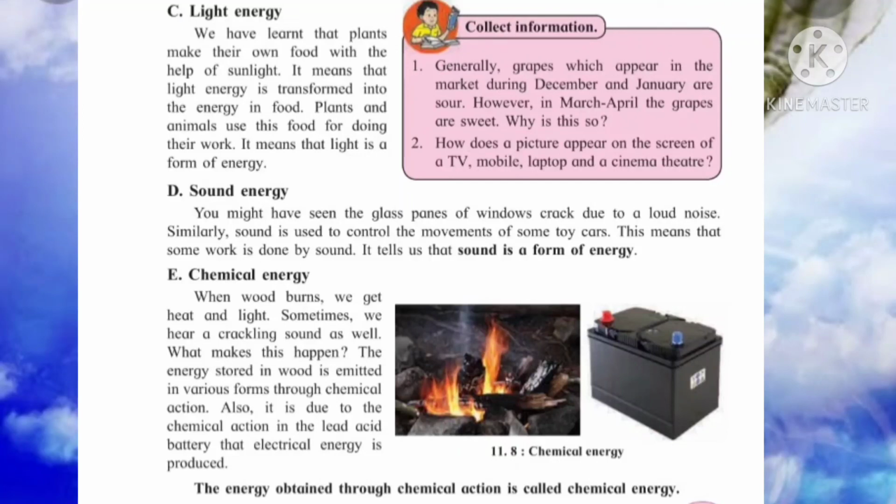Understood everyone? So this is all about today's part. Today we have studied the relationship between work and energy, then different forms of energy. In that we have studied first form, mechanical energy. There are two types of mechanical energy, kinetic energy and potential energy. Then heat energy, light energy, sound energy and chemical energy. I think everyone has understood all these forms of energy.